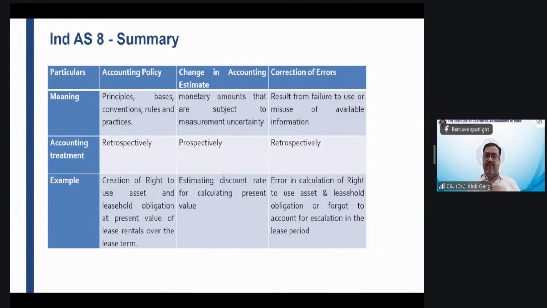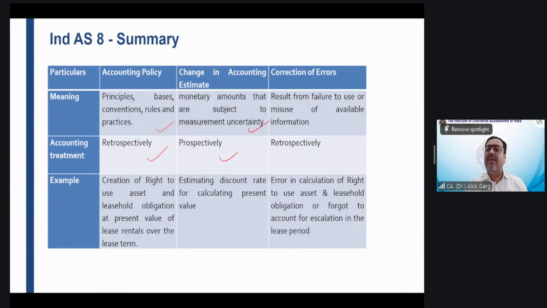Summarizing, accounting policy means principle, basis, conventions, rules, and practices, right? And accounting policy has to be applied retrospectively until and unless it is governed by a new Ind AS. Then you need to look at transition provision. Change in accounting estimate means monetary amounts that are subject to measurement uncertainty. It has to be applied prospectively.